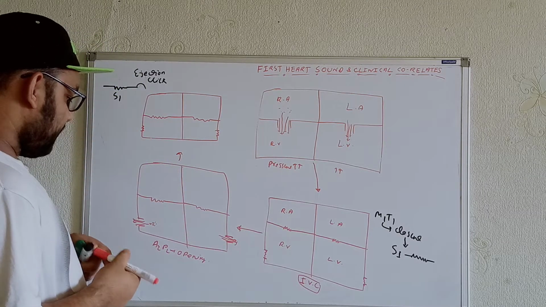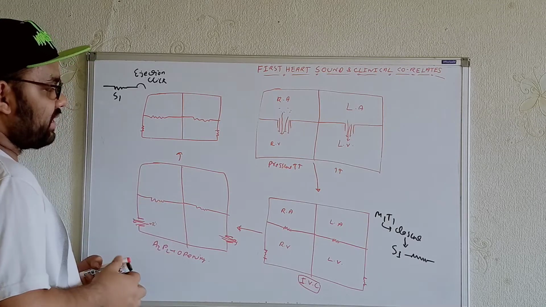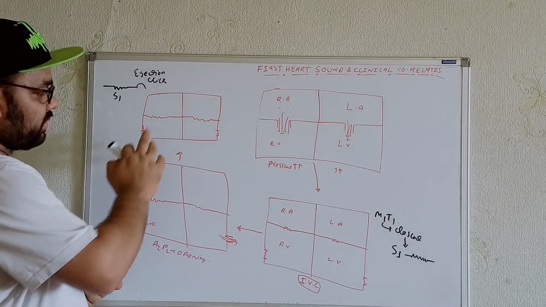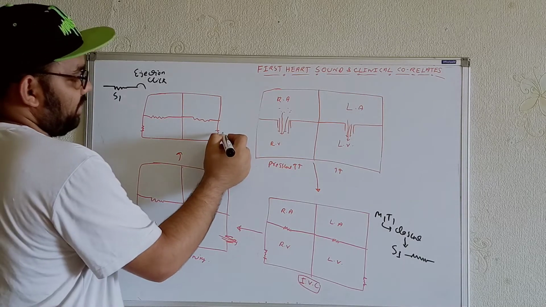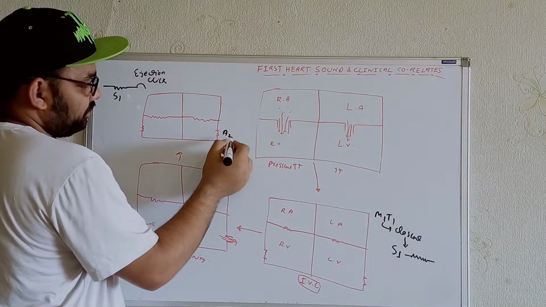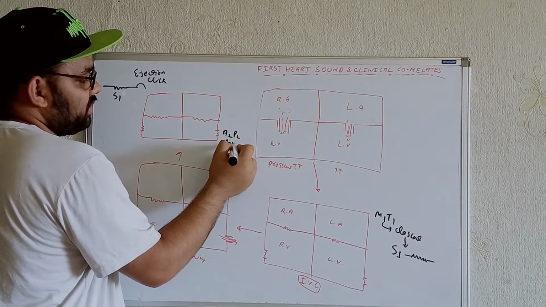Okay, and in the next phase, what are we getting? The pressure within both ventricles will keep on decreasing. As a result, we will see there will be closure of the valves over here. That means closure of both, I mean A2, and in terms of this one, I can consider the P2. We will get the closure of this.